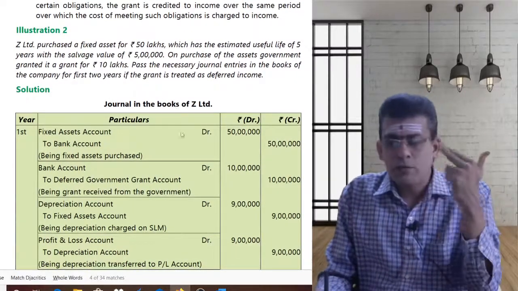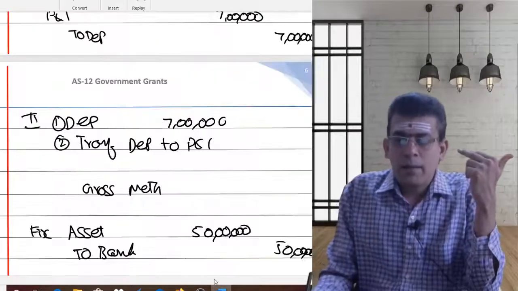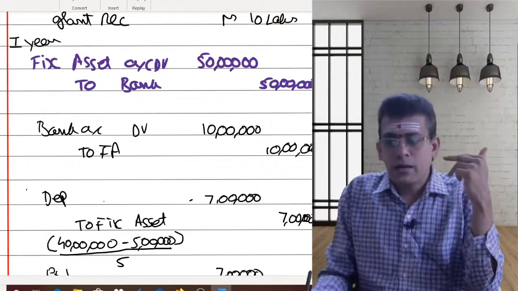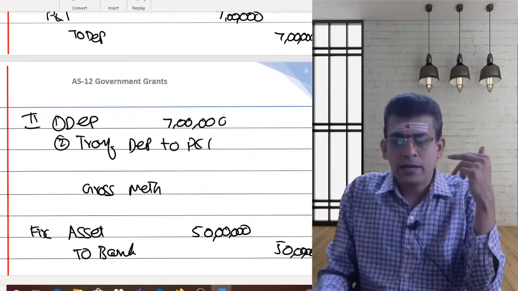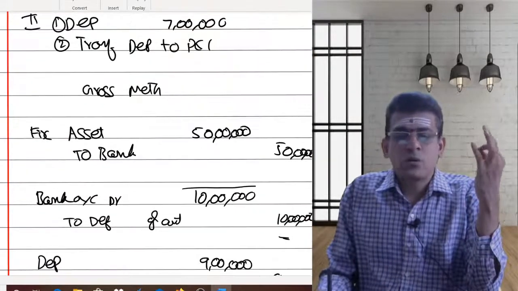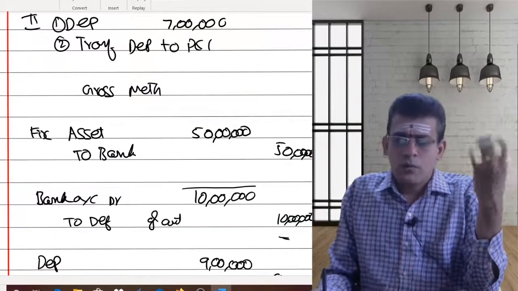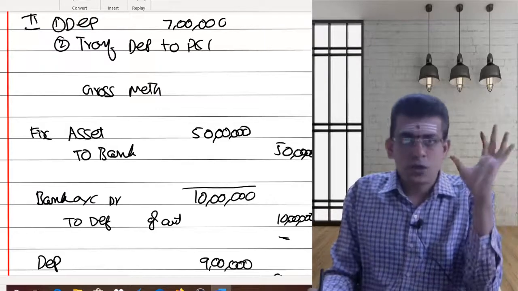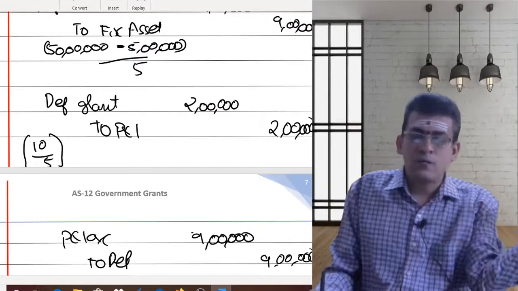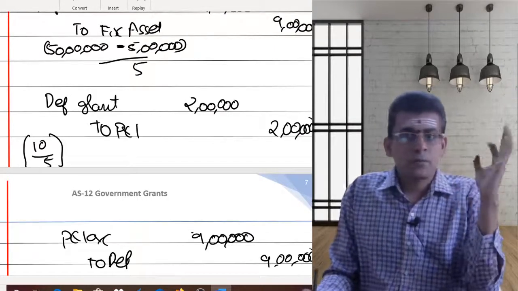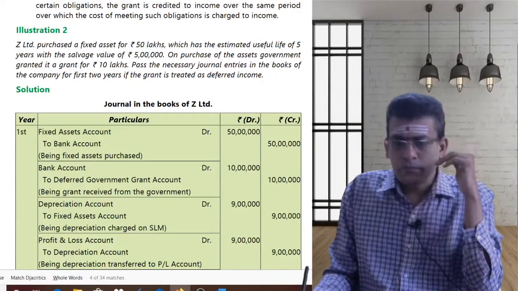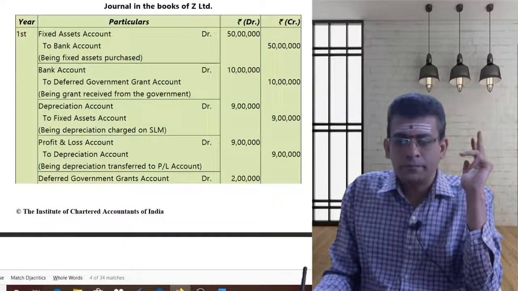Already we had passed this. Whatever amount of fixed asset you are purchasing, you are debiting. And whatever grant you are getting, you are considering as your deferred grant account. So bank account to deferred grant account 10 lakhs. Now you are providing depreciation on your entire cost of 50 lakhs minus residual value. Then you are amortizing your grant to the profit and loss account. So ultimately the net impact in the P&L account is going to be 7 lakhs. So done. We had done with the same problem. Now let us move on to problem number 3.